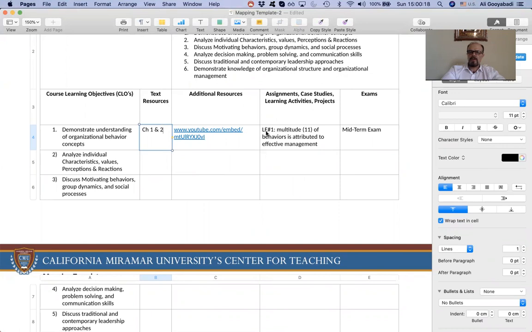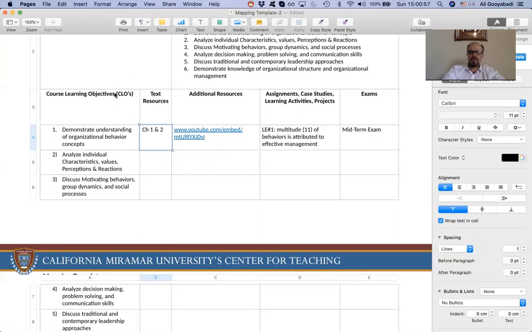So this is right now the only thing. There is no case study here, only a learning engagement that specifically deals with this particular course learning objective. If there was a case study or a project, obviously you have to include it right here in this particular location. And I've gone through the midterm exam and have identified that there were 3 questions here at this level, good enough to say it's midterm exam. Later on, you could refer to exact questions that specifically address this course learning outcome or objective.